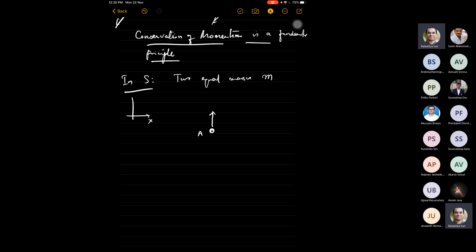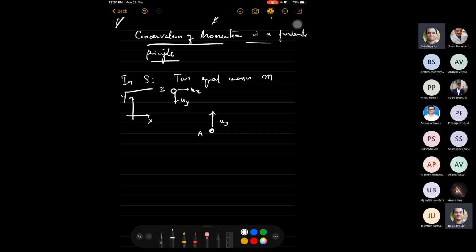So this is the x and this is the y direction, with some velocity uy. And the other mass B is moving along the x direction with a velocity ux, and along the y direction with a velocity minus uy.